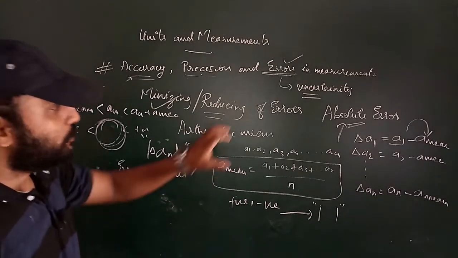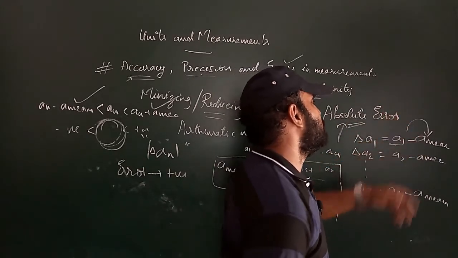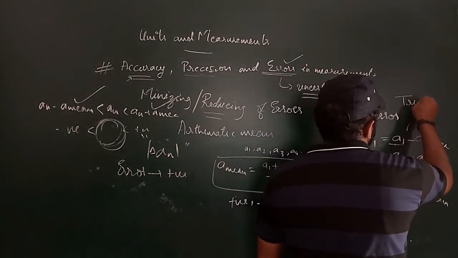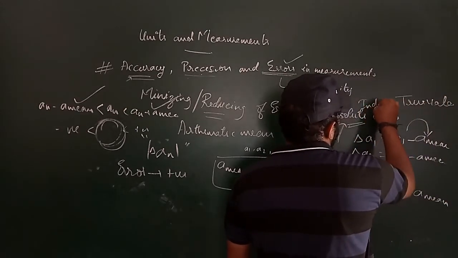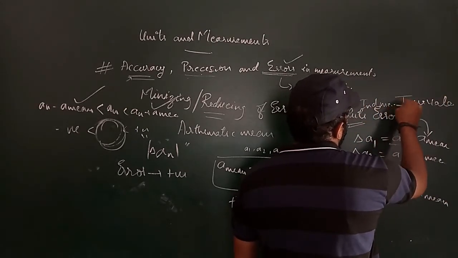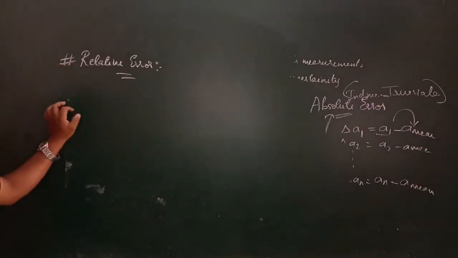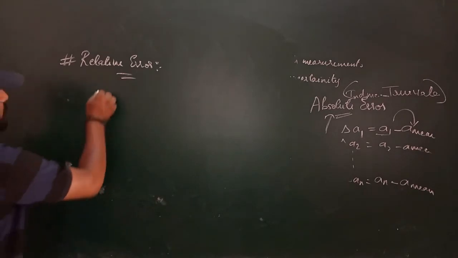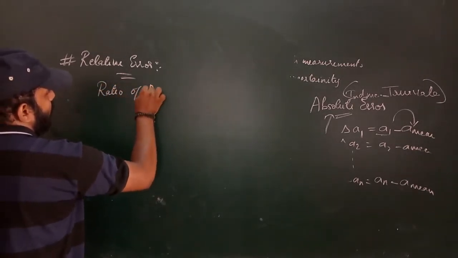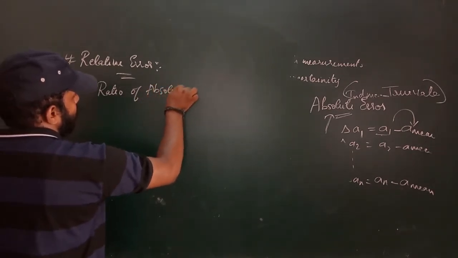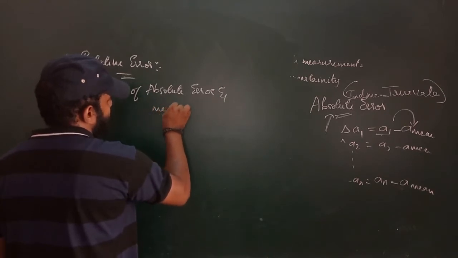So absolute error is the difference in the magnitude of an individual measurement and the true value. Next one is our relative error. Relative error is the ratio of absolute error and the mean value.